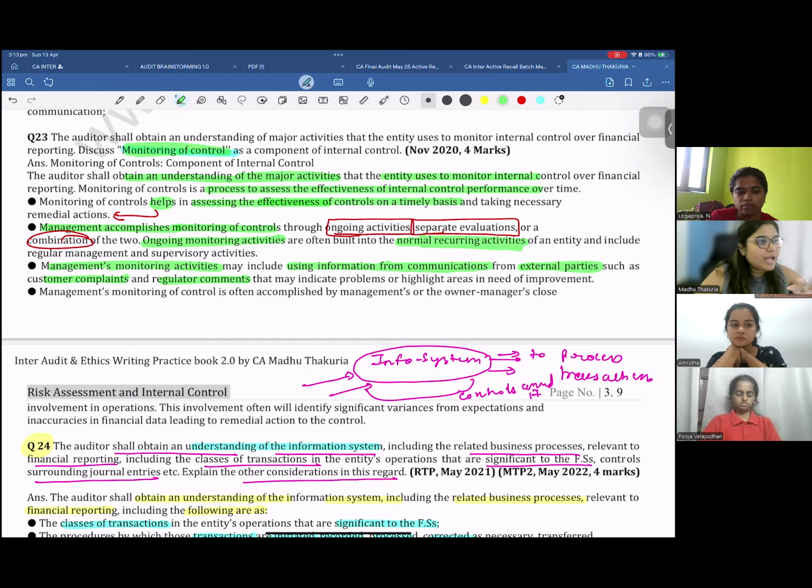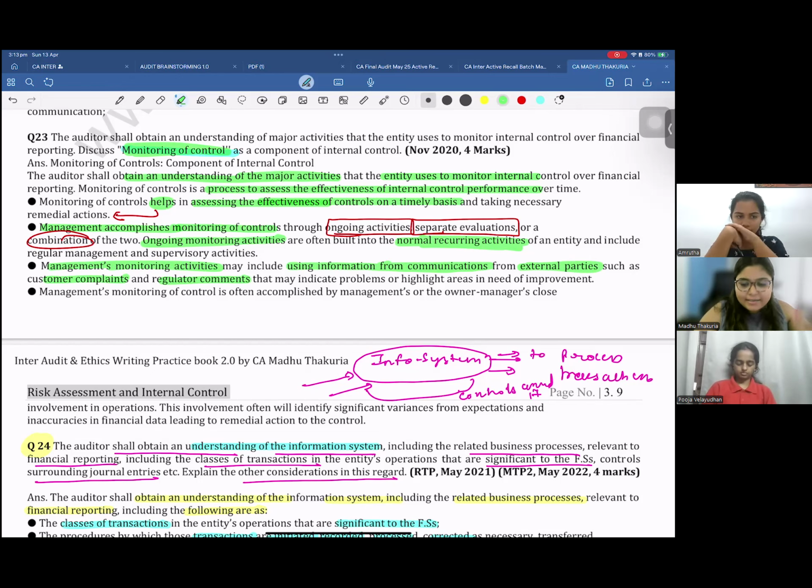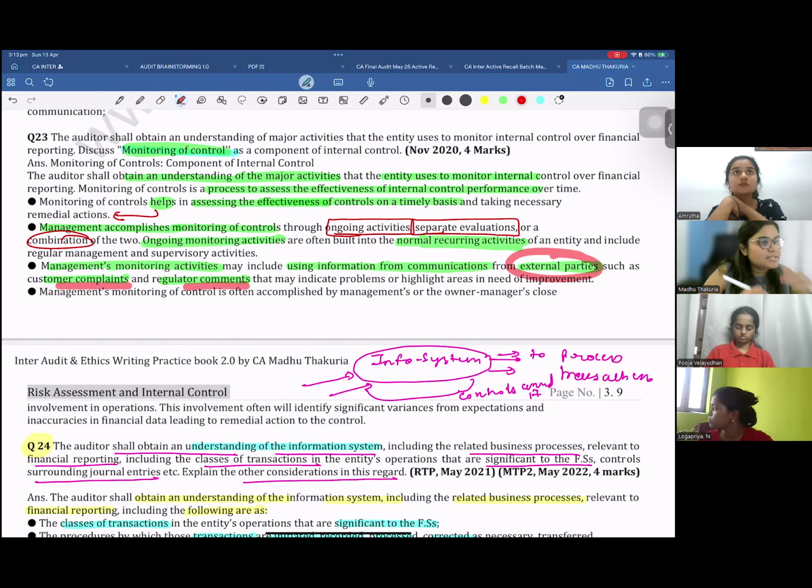Are you understanding? You have to understand the communication received from external parties, complaints or regulatory comments, to understand where exactly the controls are not operating and what the areas for improvement are.